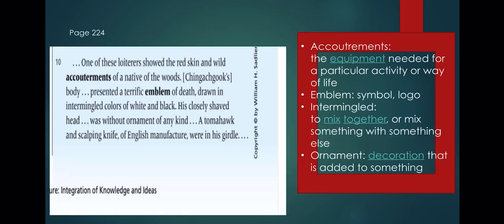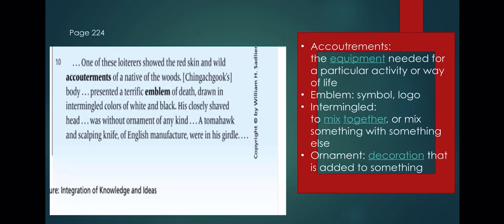His closely shaved head was without ornaments of any kind, without any decoration. So it was plain.